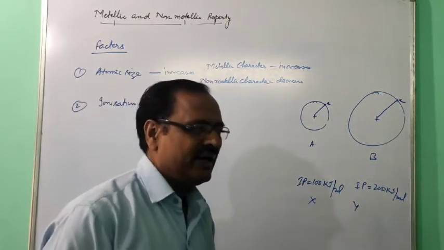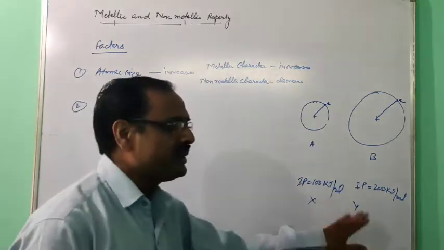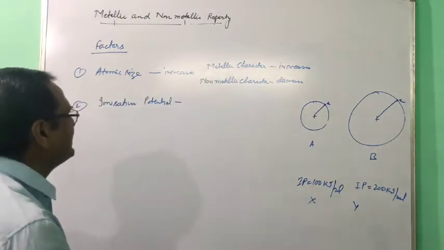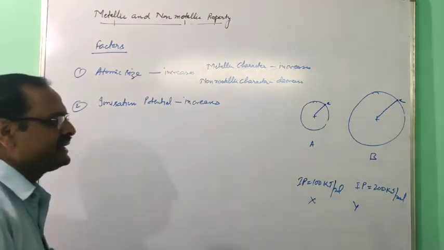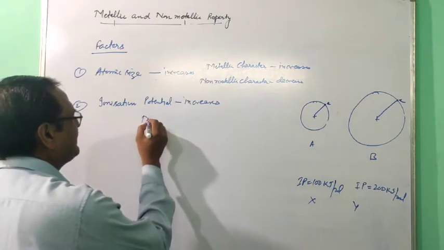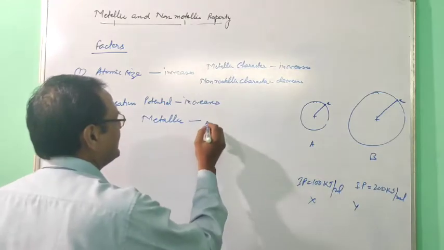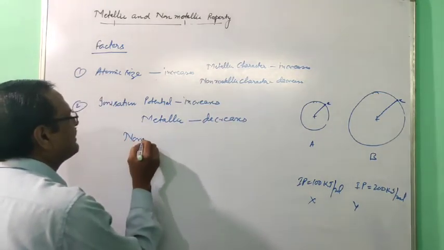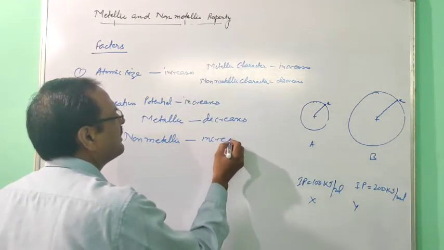So X will be more metallic. It means as the ionization potential increases, it is difficult to remove electron, so metallic character decreases and non-metallic character increases.